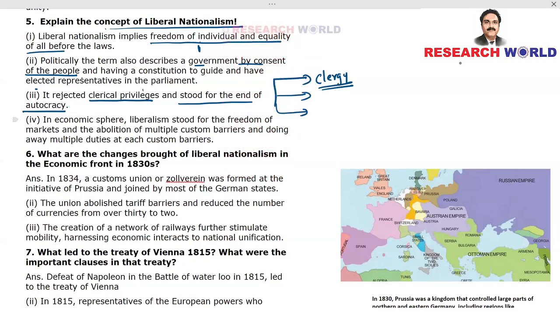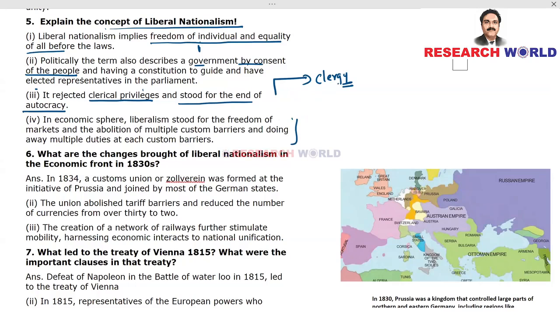Fourth point, in the economic sphere, liberalism stood for the freedom of markets and abolition of multiple custom barriers and doing away with multiple duties at each custom barrier. This is something which we have mentioned in the Napoleonic Code in the previous chapter.